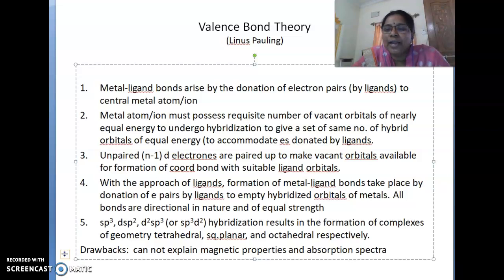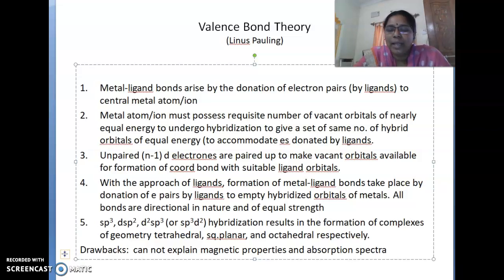So those 4 electrons will be accommodated into 2 instead of 4, so that it creates 3 more vacant orbitals. Why should it create 3 more vacant orbitals? Simply in order to accommodate the number of electrons donated by the ligand atoms.